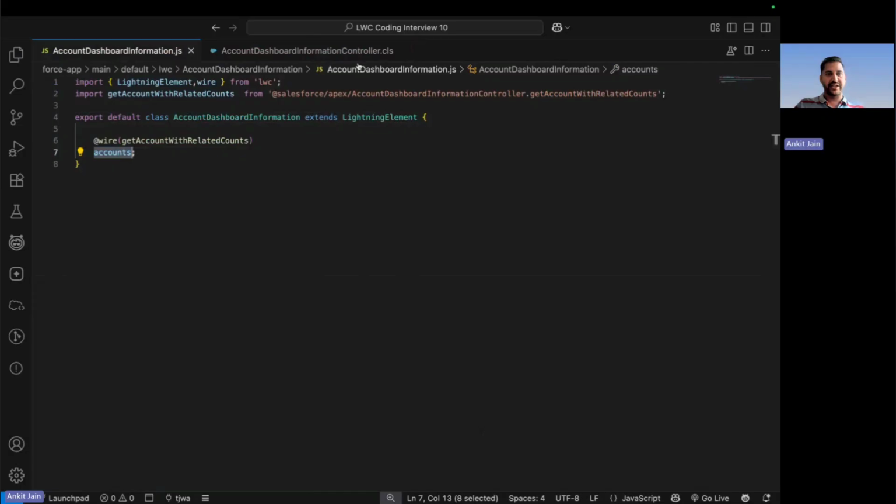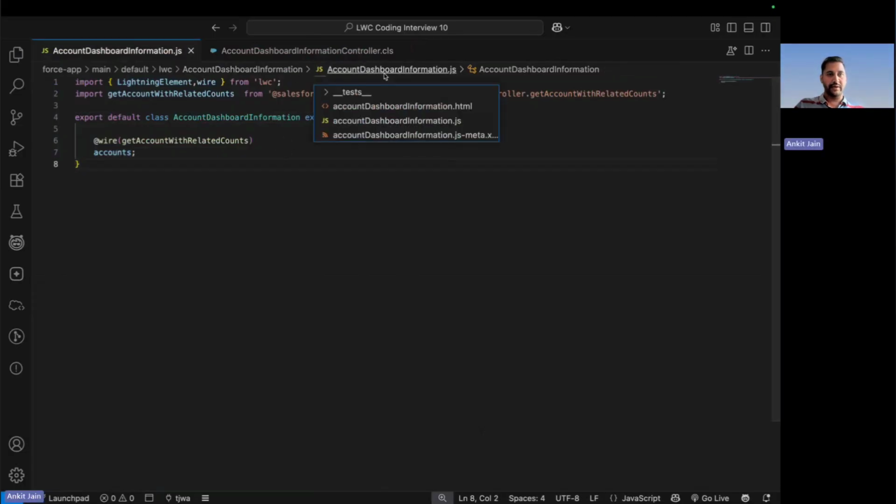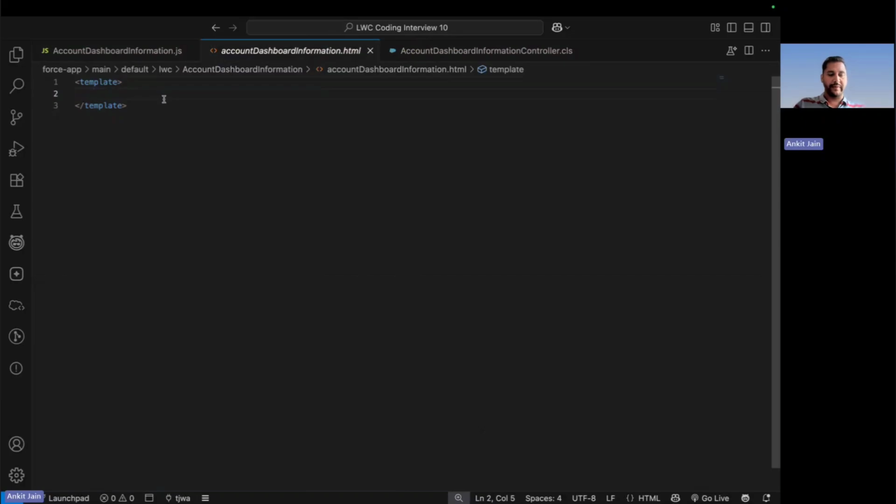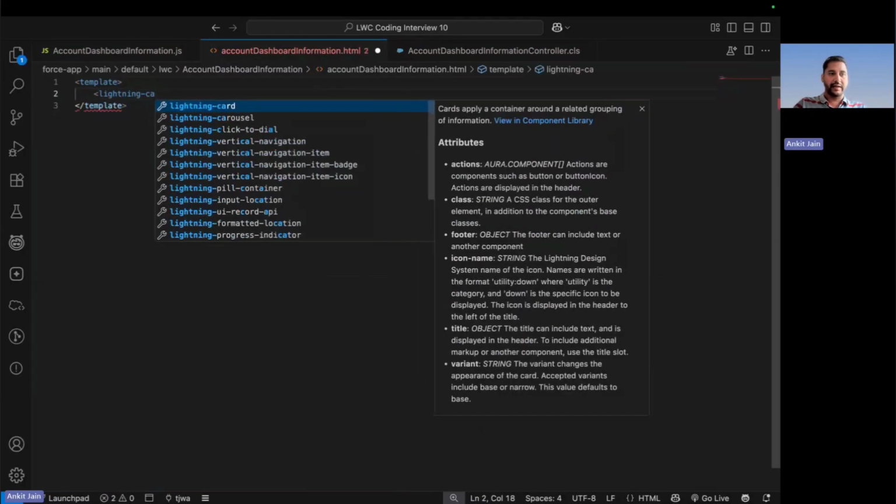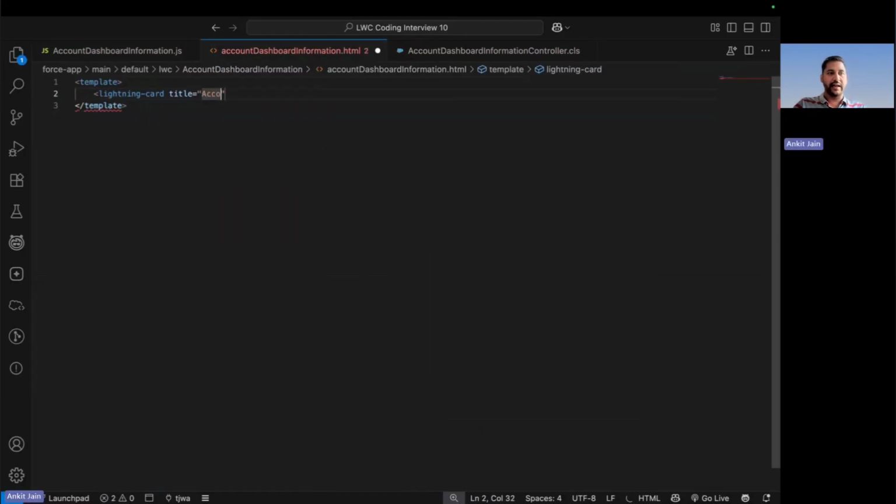So navigating to the HTML file. Let me navigate to the HTML file, putting a lightning card, with the title here as account dashboard with related counts.